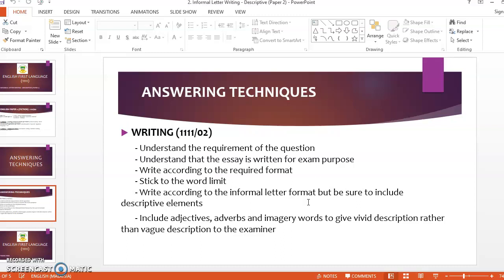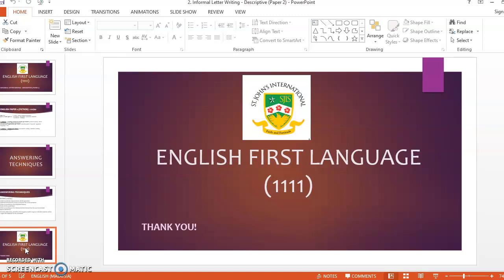So this is how we can tackle informal letter writing with descriptive element. It's just writing a letter to our friend or our family members, depending on the question, with our descriptive elements incorporated in the letter itself. So with that, we are done with informal letter writing with descriptive element. Thank you.